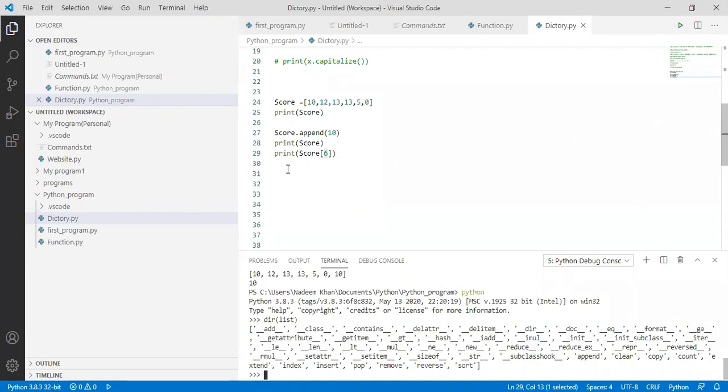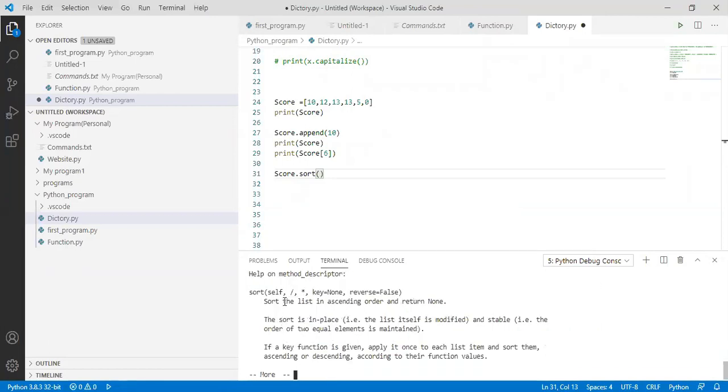We have sort. So let's use it. I haven't used it before. Let's suppose we use sort. First, let's check how we can use it. Ascending order. Okay, so let's check the output.